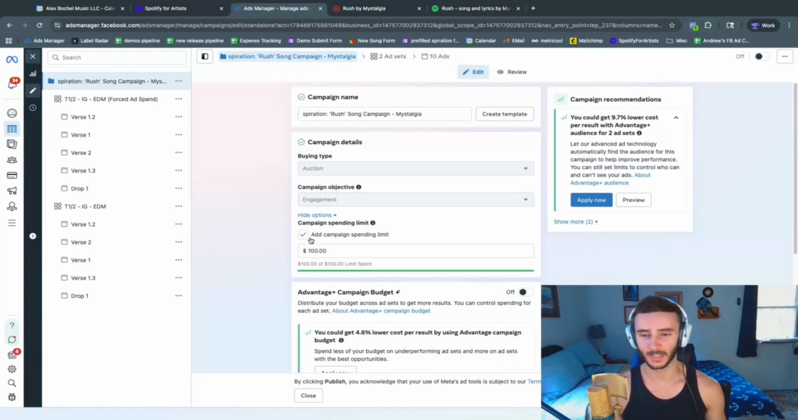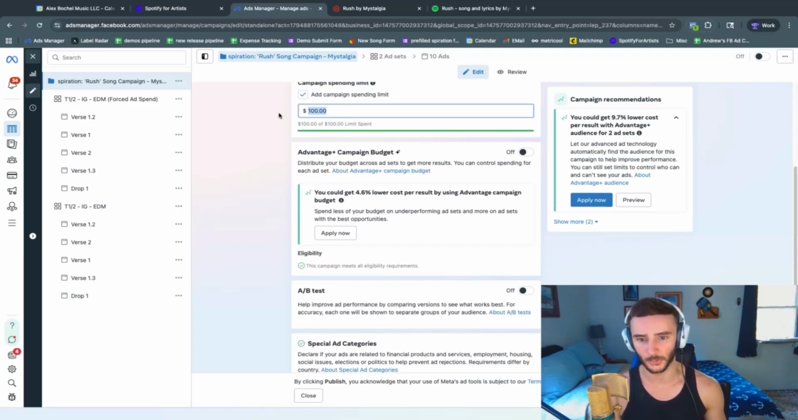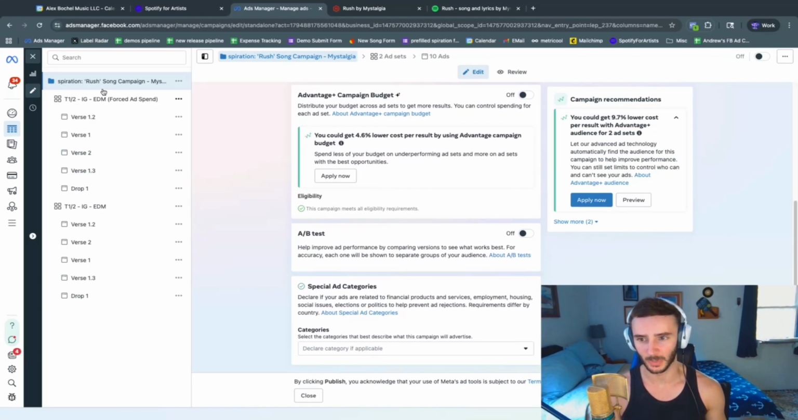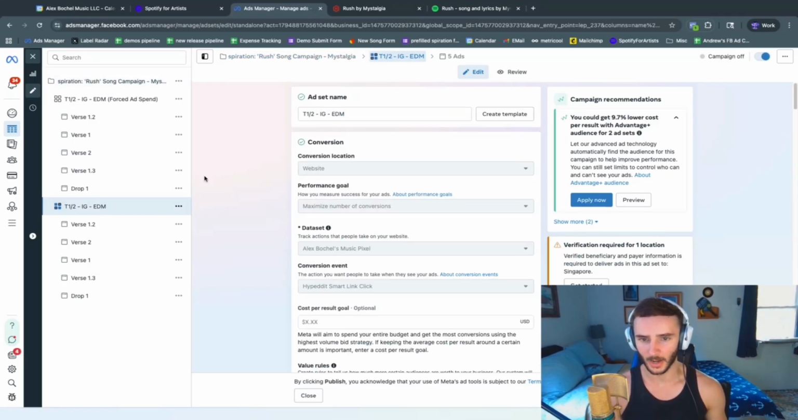Here we are in the Meta Ads Manager looking at the campaign for this song. On the campaign level, we are doing a buying type auction, campaign objective engagement with the $100 cap. Everything else on this page is turned off. In our main ad set, we're targeting tier 1 and tier 2 countries, which I will have that country spreadsheet linked in the description of this video.